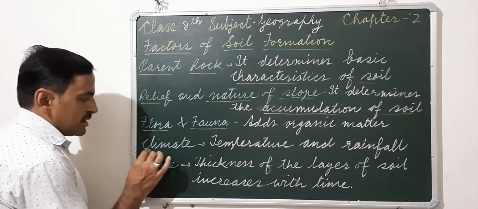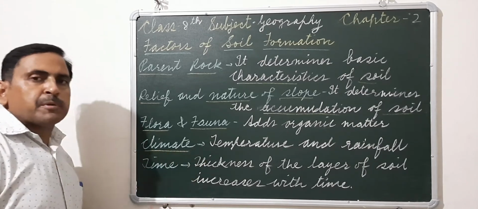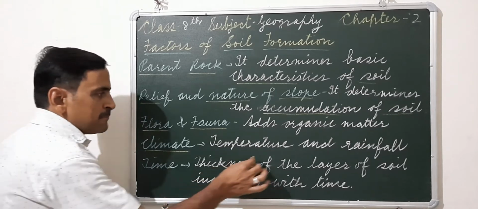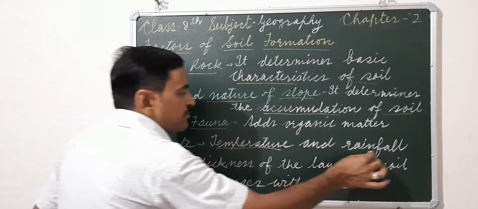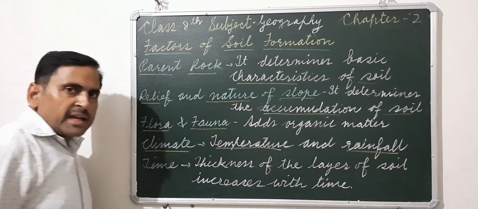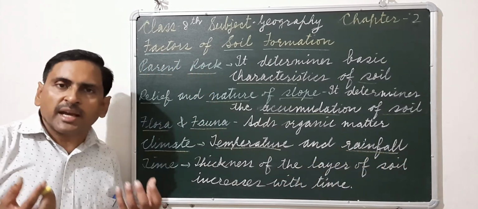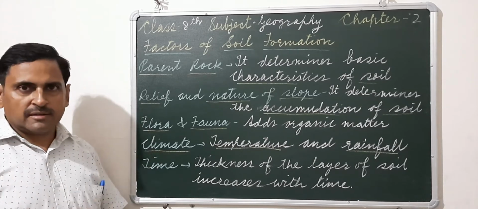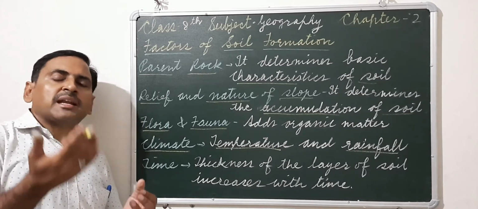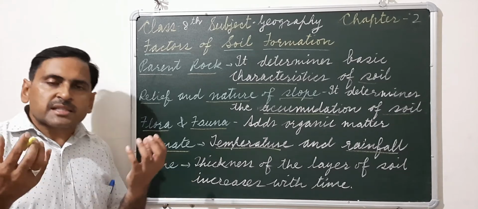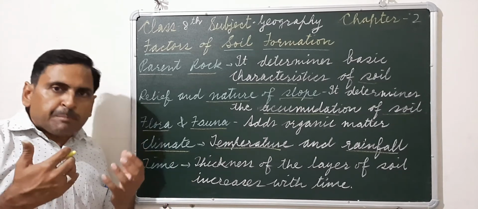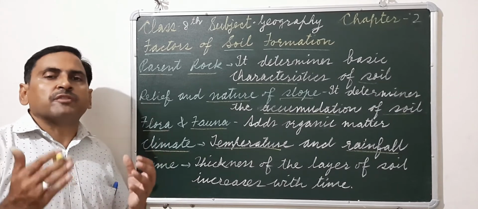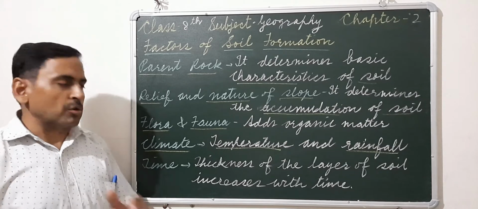Next, climate. Climate plays an important role in the formation of soil. Mainly temperature and rainfall. If any region is having a hot and humid climate, for example the equatorial region, where the temperatures are high and heavy rainfall takes place, in such areas the speed of soil formation is faster compared to those areas where temperature remains low.